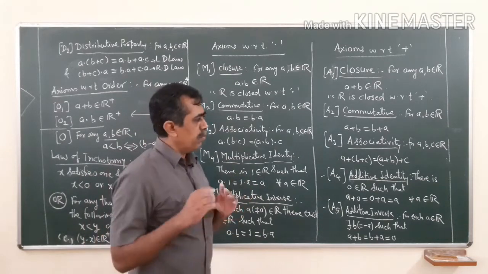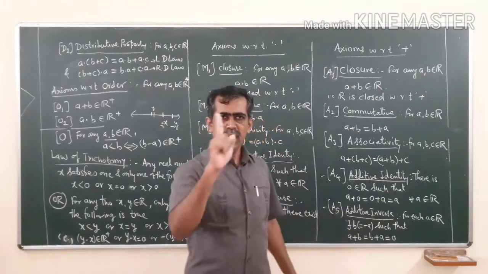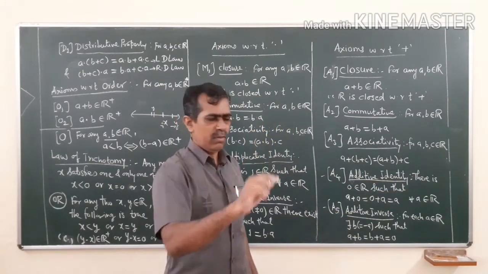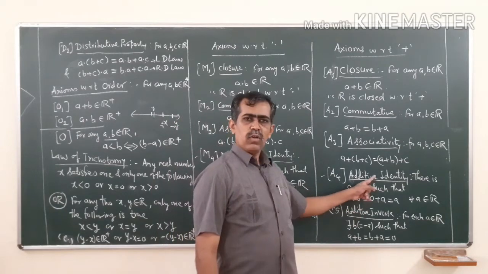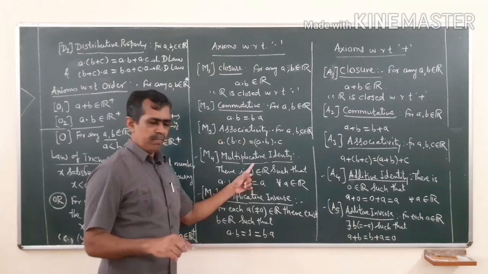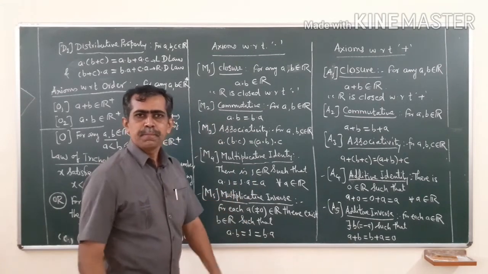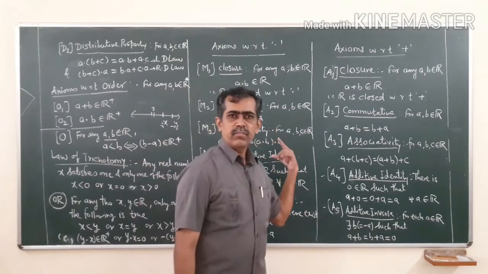So, we are going to prove all these 4 properties or axioms. Okay. And remember, there is one and only one additive identity. For every a, there exists one and only one additive inverse. 0 is the only additive identity, unique. This is also unique, this is also unique. We will prove all these things in due course. Okay. So, have a screenshot of this.